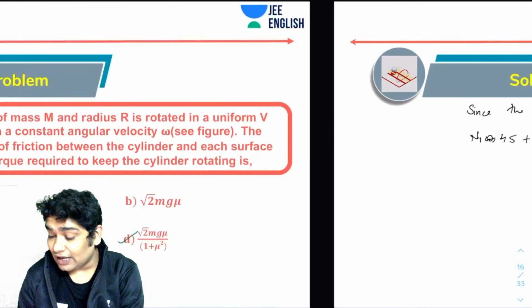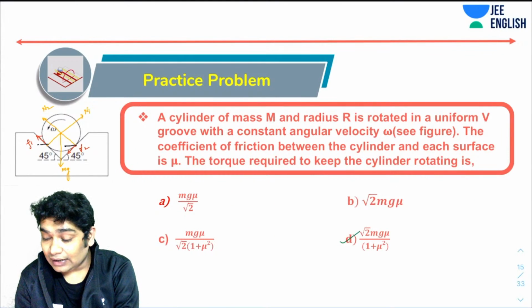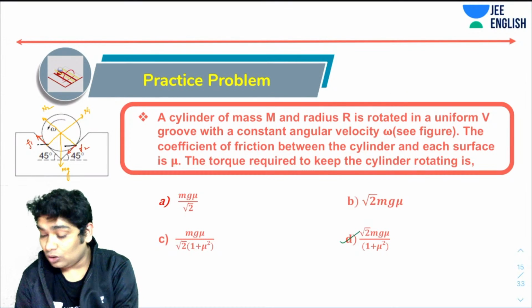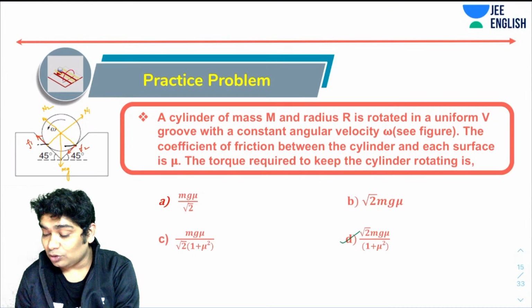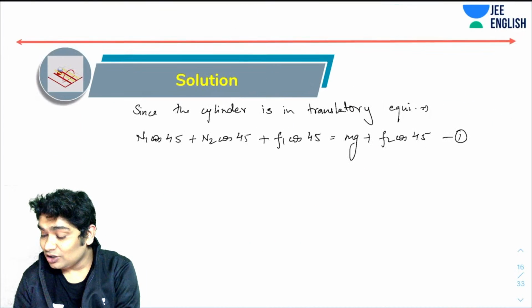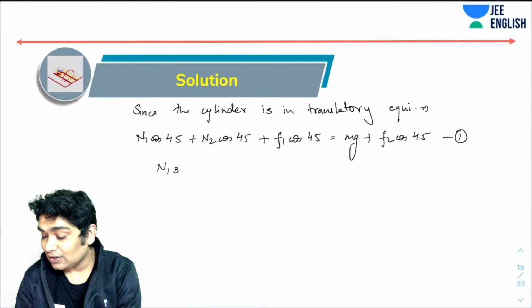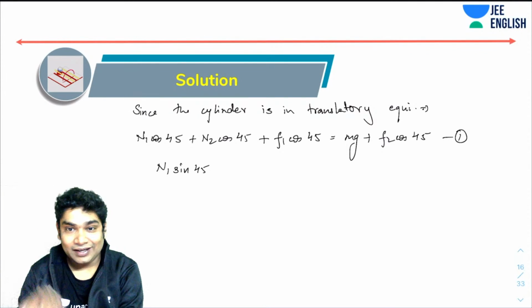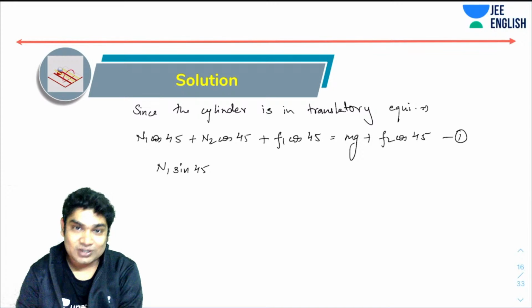For the x direction, f1 plus f2 should be equal to n1 minus n2 components. All the right hand side forces should be equal to left hand side forces. So I can say n1 sine 45, and again, sine or cos doesn't really matter. That's why I'm writing anything as sine and anything as cos, because the angle is 45.